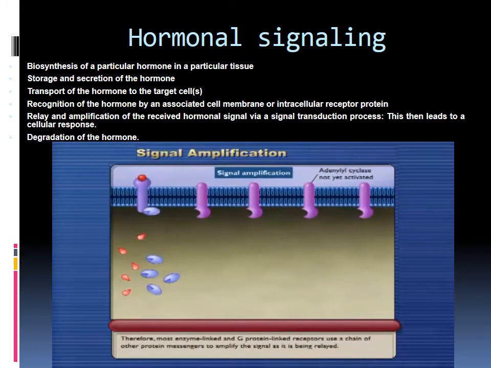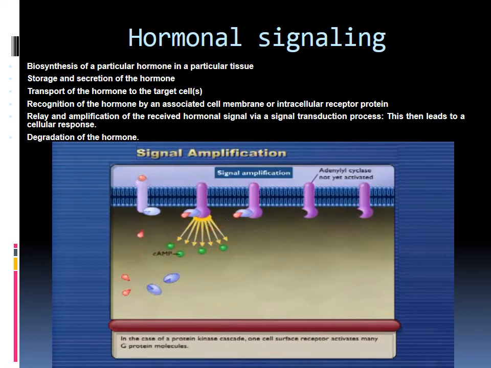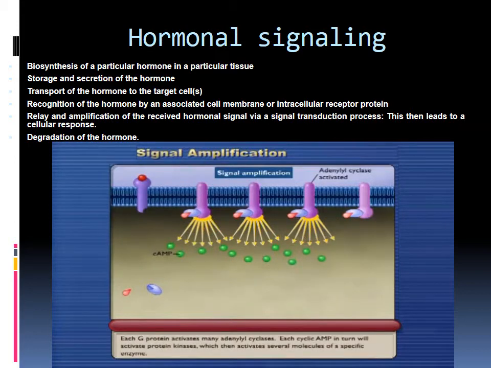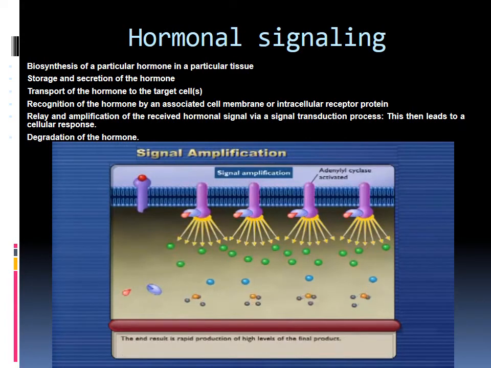G protein-linked receptors use a chain of other proteins. In the case of a protein kinase cascade, one cell surface receptor activates many G protein molecules. Each G protein activates many adenylyl cyclases. Each cyclic AMP in turn will activate protein kinases, which then activate several molecules of a specific enzyme. The end result is rapid production of high levels of the final product.